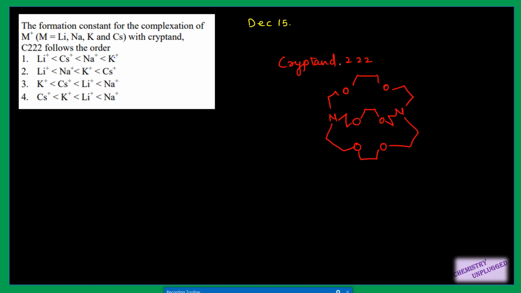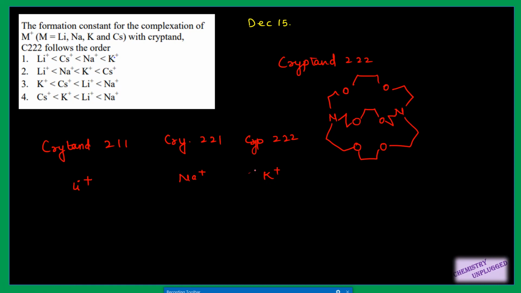For cryptand 211, its cavity size fits well and it has the highest stability constant for lithium plus. For cryptand 221, it has the highest stability for sodium plus, and for cryptand 222, it is for potassium, right?